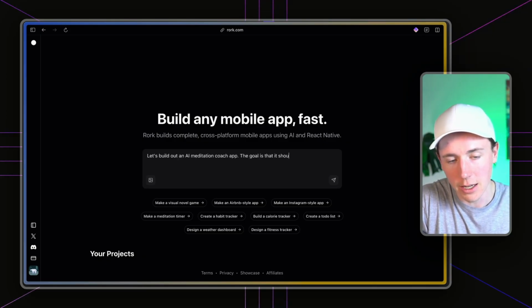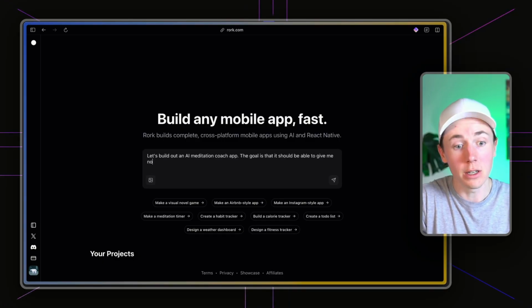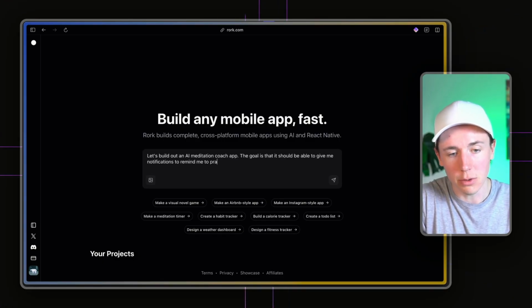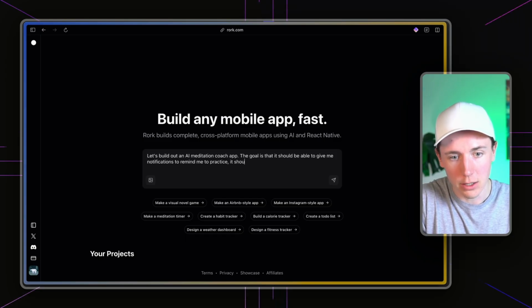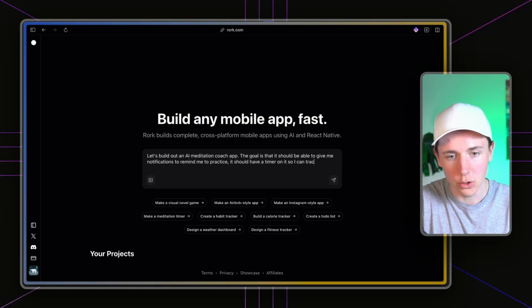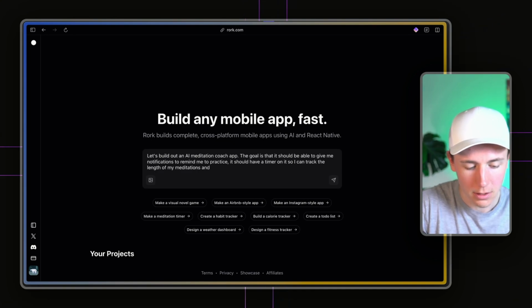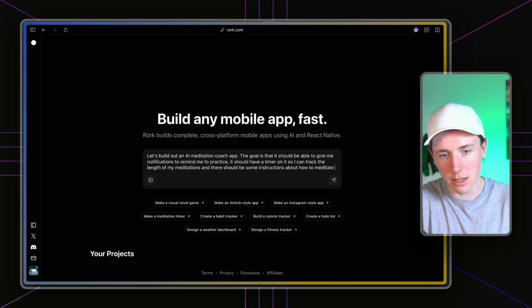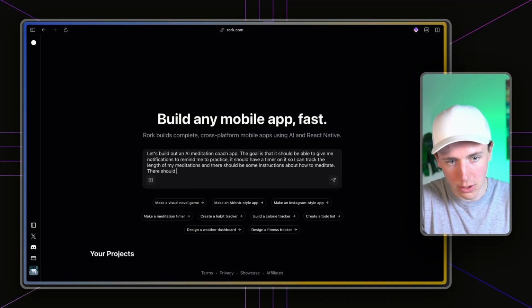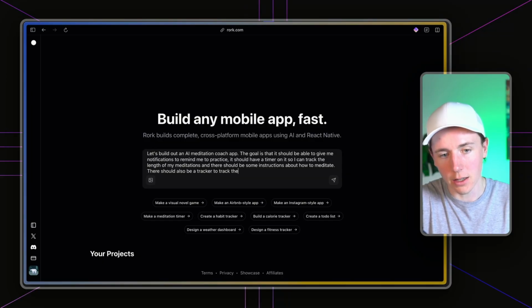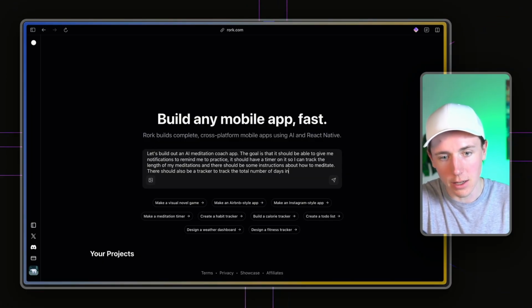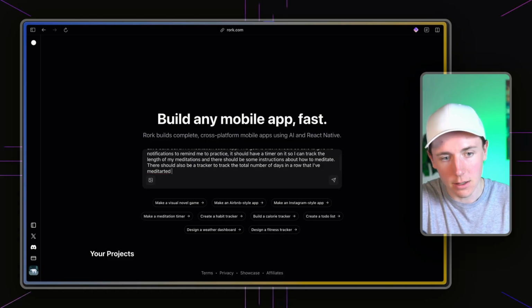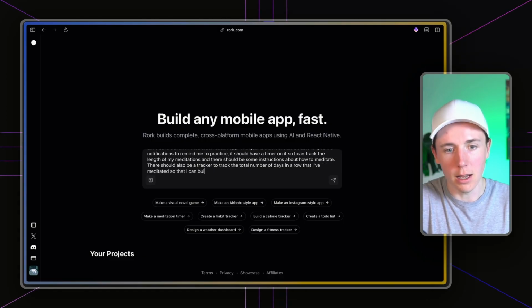The goal is that it should be able to give me notifications to remind me to practice. It should have a timer on it so I can track the length of my meditations, and there should be some instructions about how to meditate. There should also be a tracker to track the total number of days in a row that I've meditated so that I can build the habit faster.